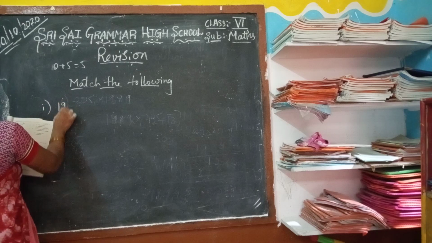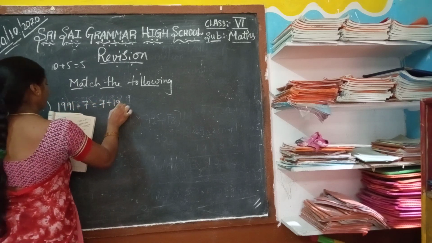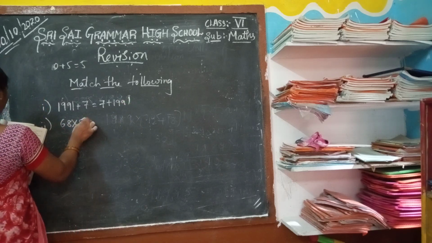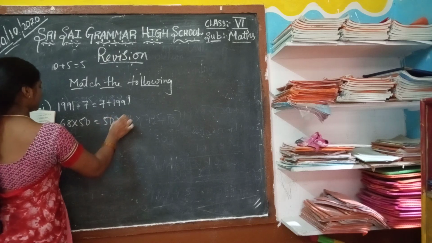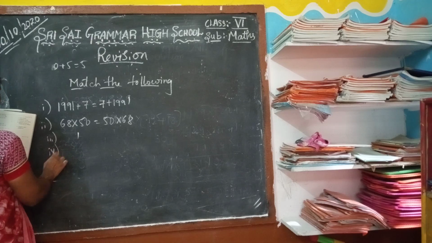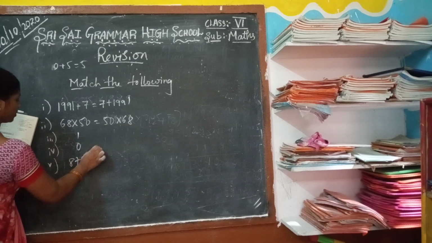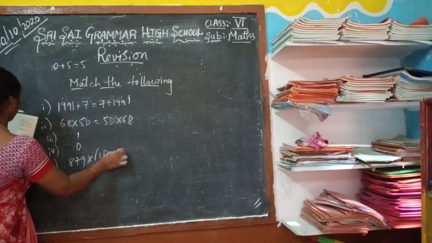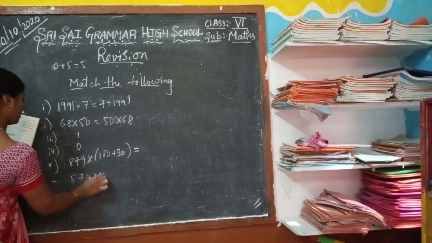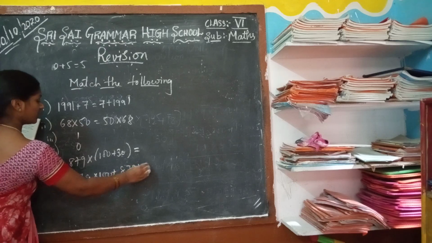First one: 1991 plus 7 equal to 7 plus 1991. Second one: 68 into 50 equal to 50 into 68. Third one: 1. Fourth one: 0. Fifth one: 879 into 100 plus 30 equal to 879 into 100 plus 879 into 30.